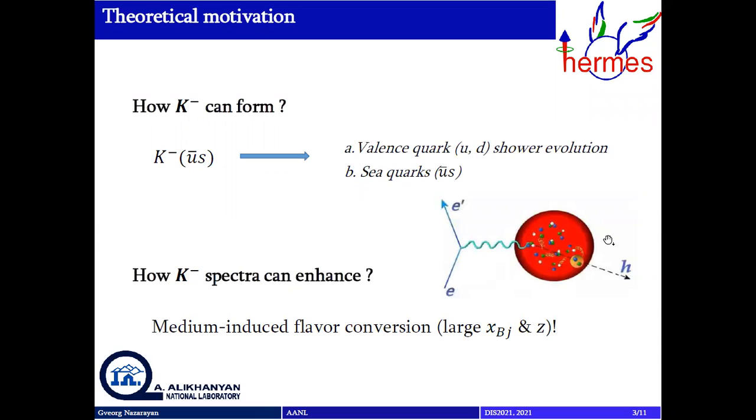When we speak about suppression of hadron spectra, we need to keep in mind that for the pions and for K plus, we have suppression of spectra, but for K minus, we have an opposite effect. We have enhancement of the K minus spectrum. It is well known that the K minus in general can come from valence quark shower evolution and from the sea quark. And how can K minus be enhanced? There is an article where the answer is that this can be enhanced due to medium-induced flavor conversion, but it requires large x and z.